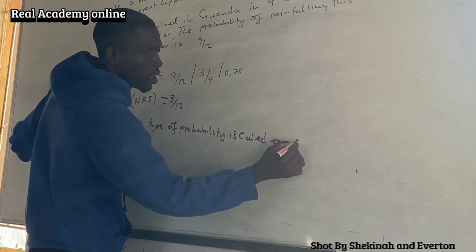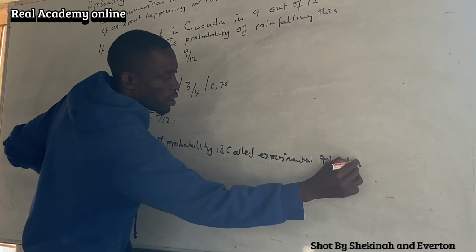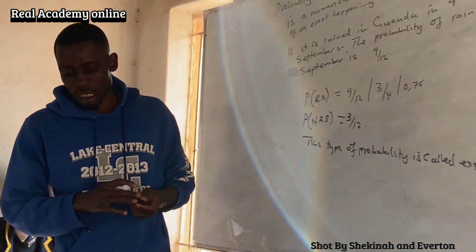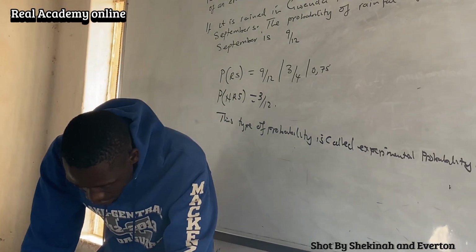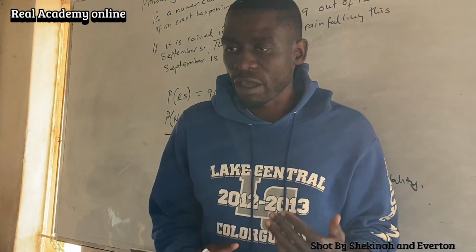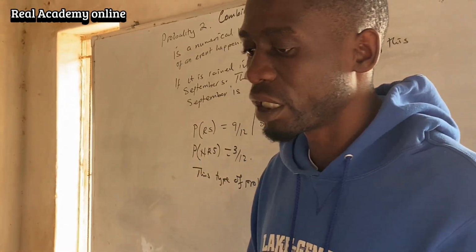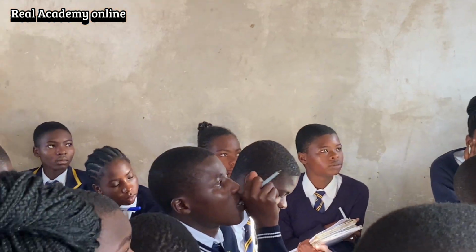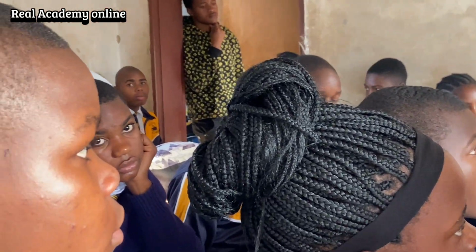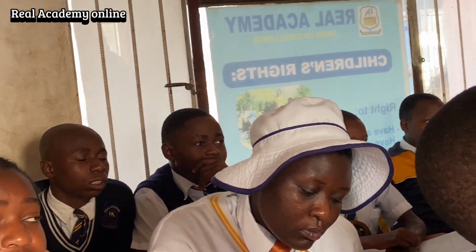Since we are using experience, its prediction is not taken to be absolutely accurate. You can't say a prediction is accurate, because if it does not rain this September, we are only using the past to predict the future.